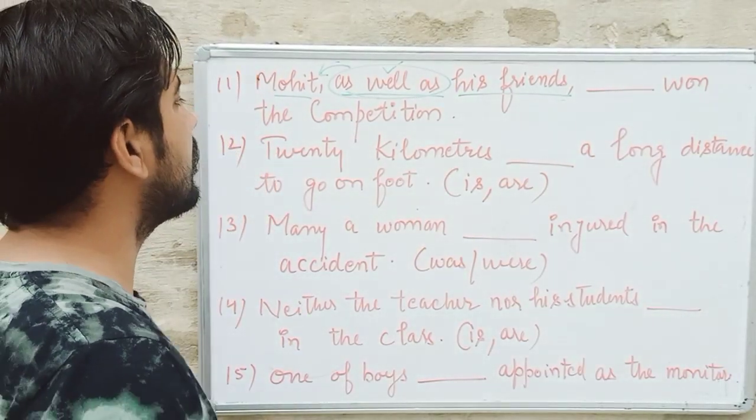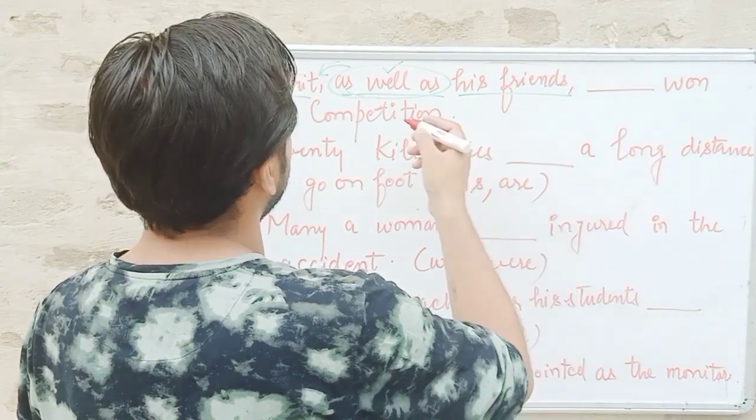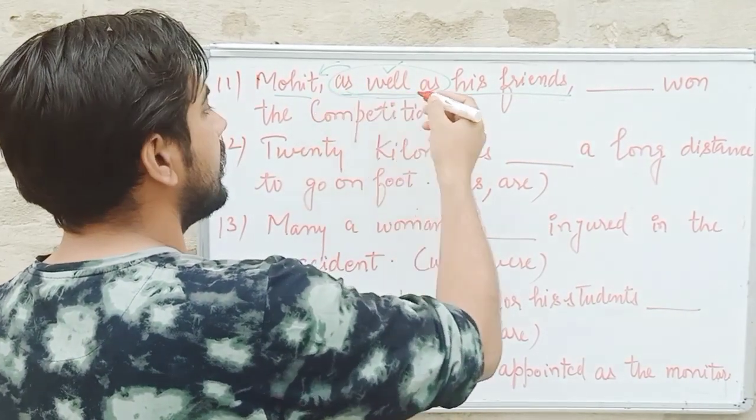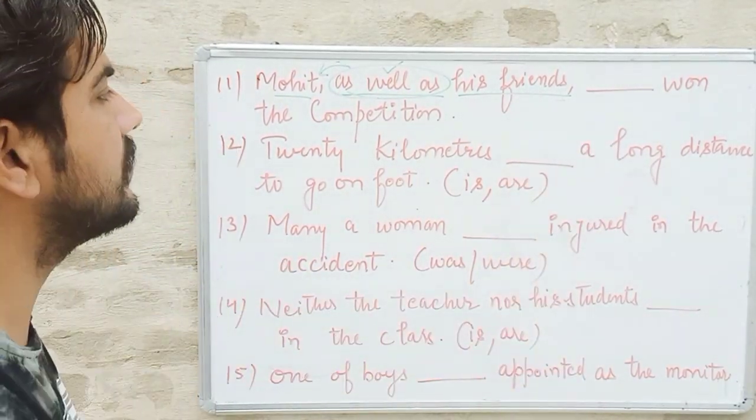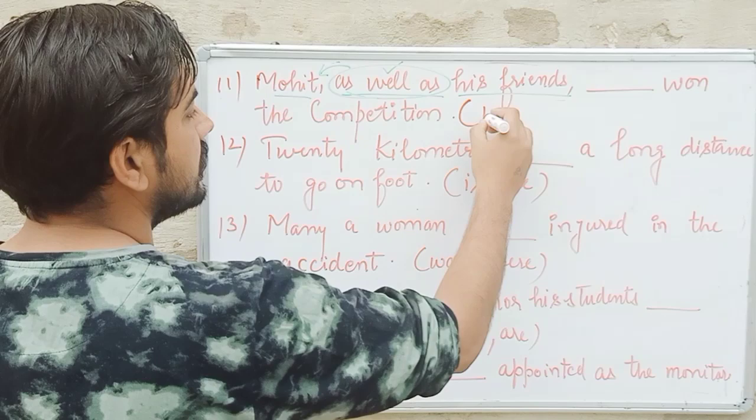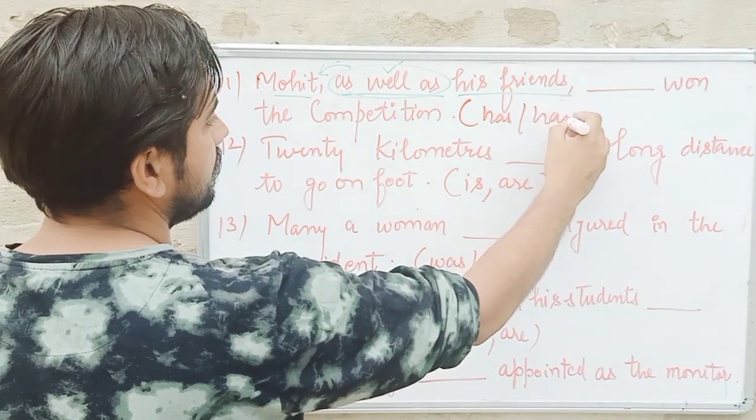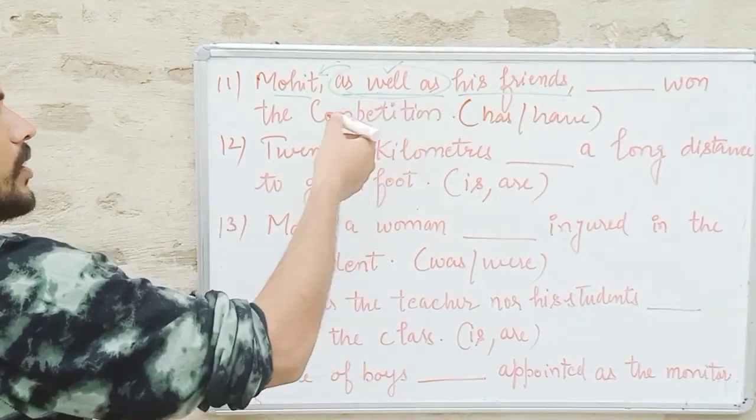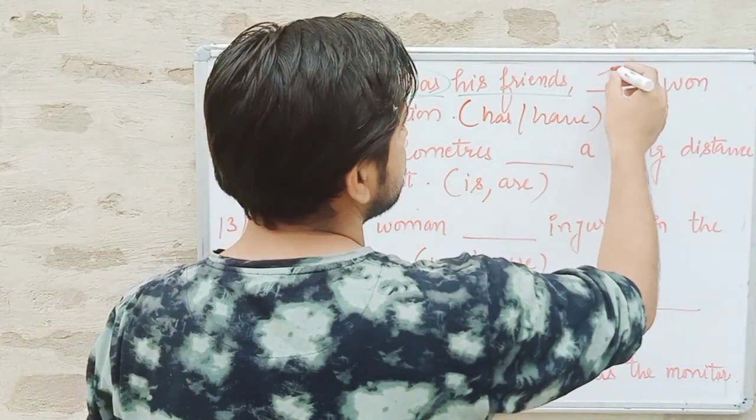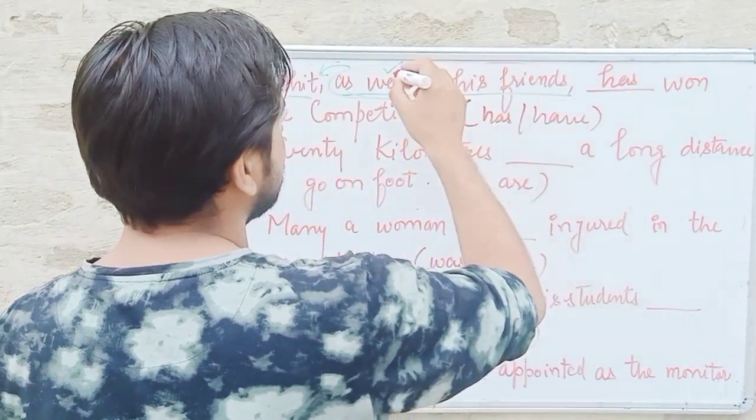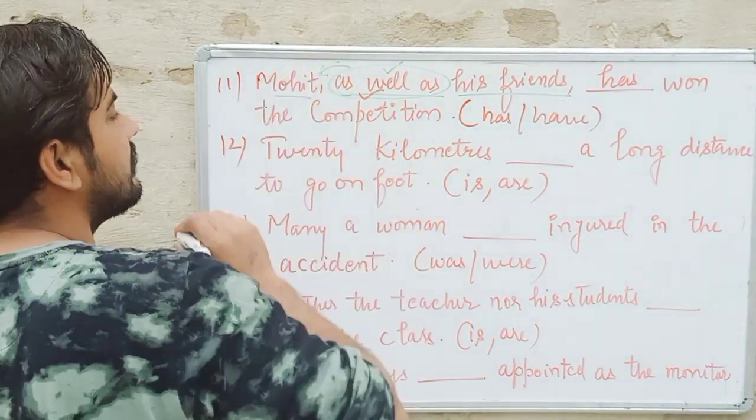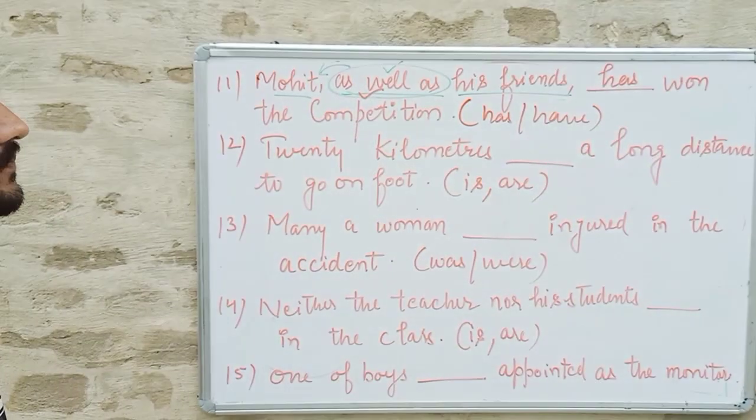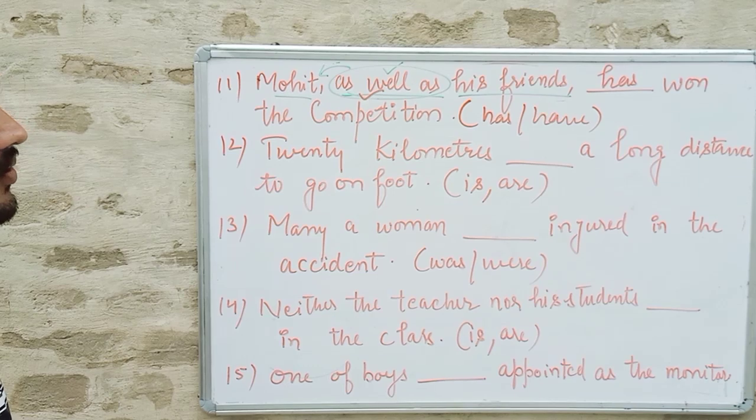Was or were, or has or have, or whatever would be there. Here can be the two options, has or have. We can say, Mohit as well as his friends dash won the competition. "Has" will come here because this "as well as" will agree with the first subject. Okay, you have to be careful about it.